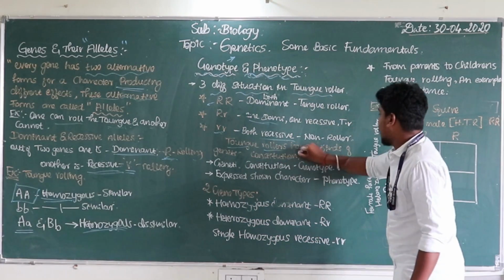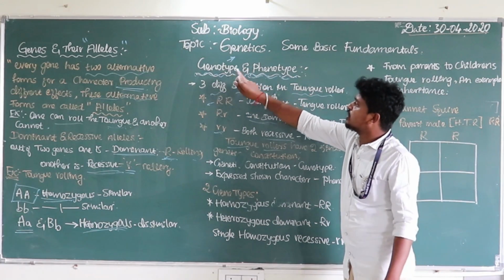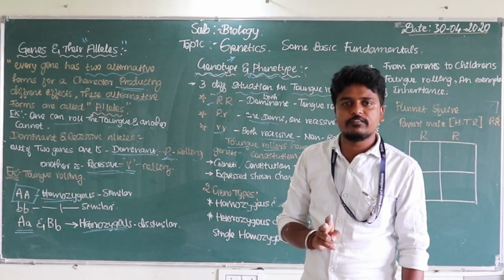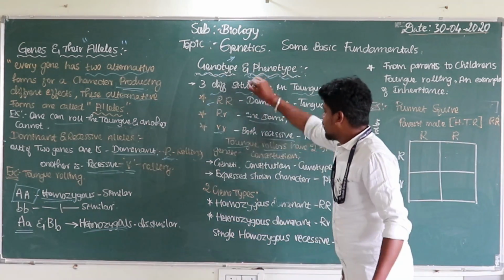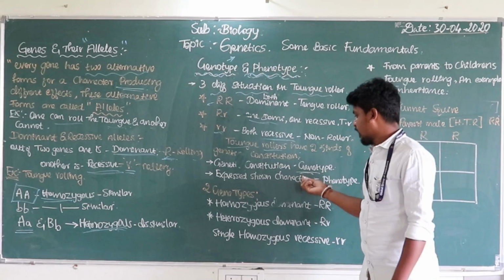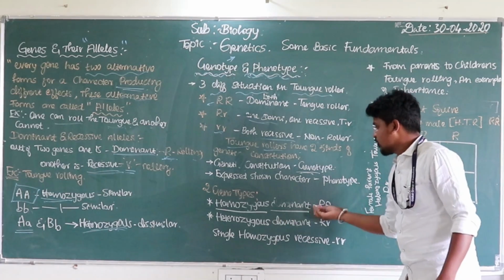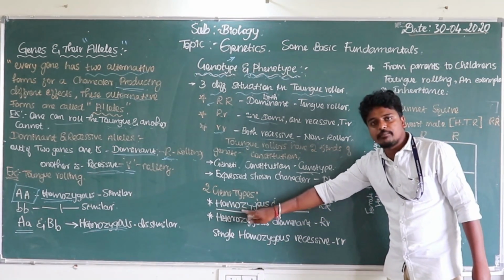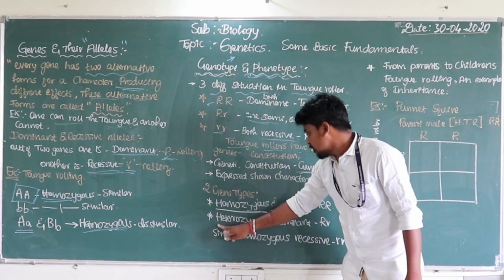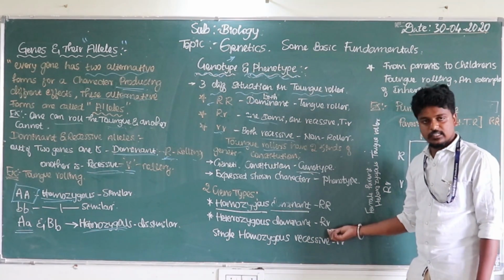Have you understood? The tongue rollers have two kinds of genetic constitutions. As I told you, the phenotype and the genotype are two different types of genetic constitution. The genetic constitution is nothing but the genotype. The first one is the genotype, the genetic constitution. Then within the genotype, again there are two types. The homozygous dominant, homozygous, which is always similar, that is capital R and capital R. Homozygous similar, and the heterozygous. Heterozygous means they are different, the capital R and the small r.